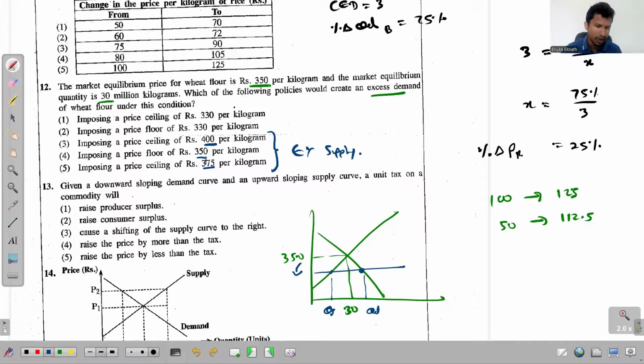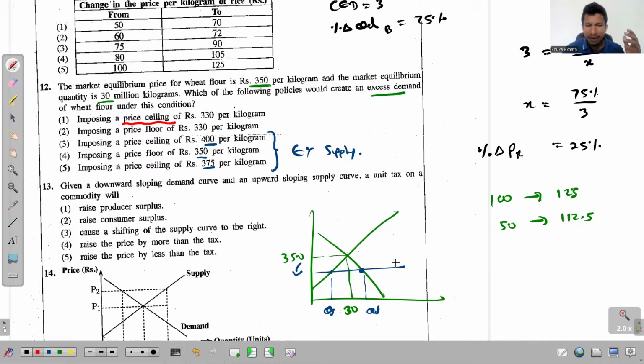Imposing a price ceiling. What is a price ceiling? Maximum price. See, this price ceiling or maximum price is like the Matara rice shop. The name is Matara rice shop, but it is actually in Nugegoda. Similarly, although it is called a maximum price, that maximum price is really lower than the equilibrium price, right?